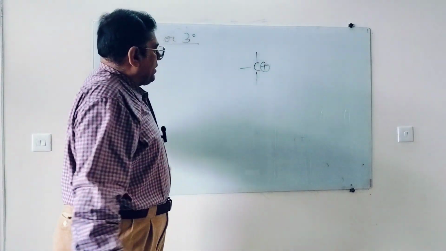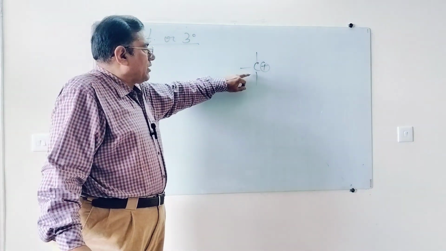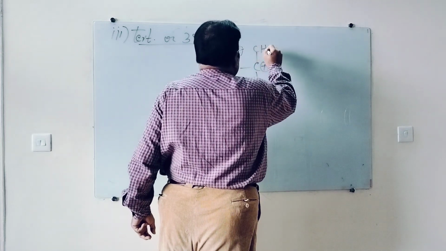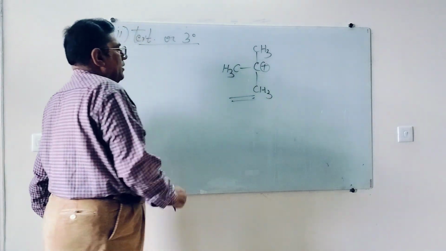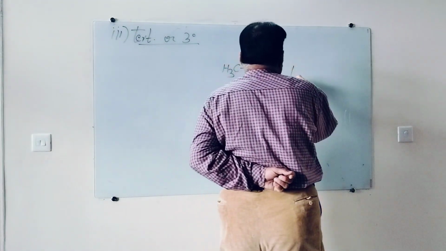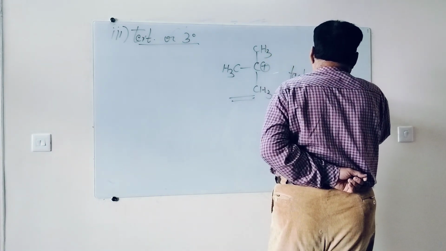This is positive charge carbon, this is a tertiary carbon. Or the positive charge carbon is attached to at least 3 carbon atoms. This is known as tertiary category or 3 degree carbocation. And I did take the example. This is nothing but tertiary butyl